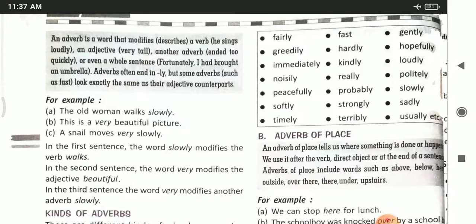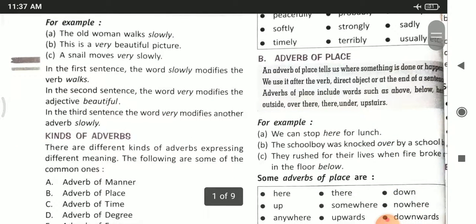For example, the old woman walks. But how does she walk? Slowly. So here slowly is an adverb and it is modifying the verb walks. Number B. This is a beautiful picture. So here beautiful is an adjective as it is describing a noun. And the word very, in "this is a very beautiful picture", is an adverb and it is modifying the adjective beautiful.